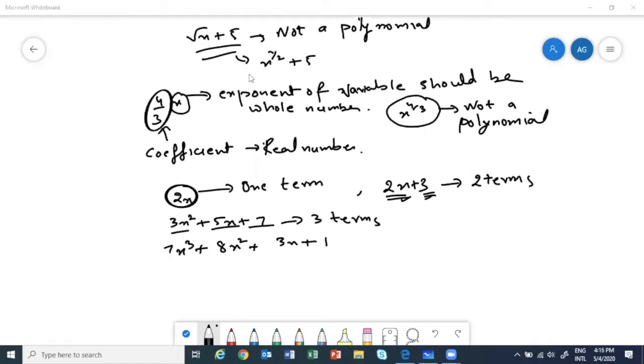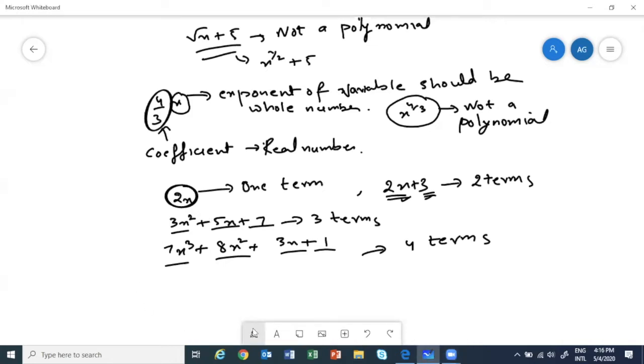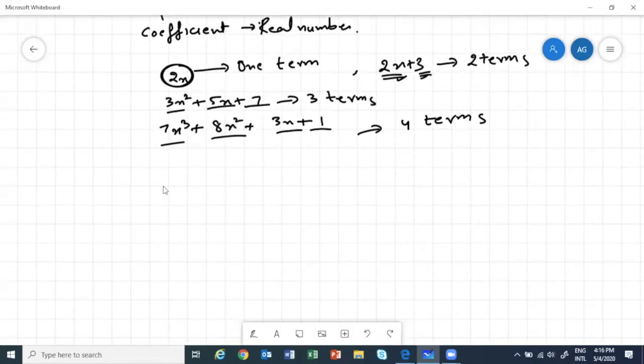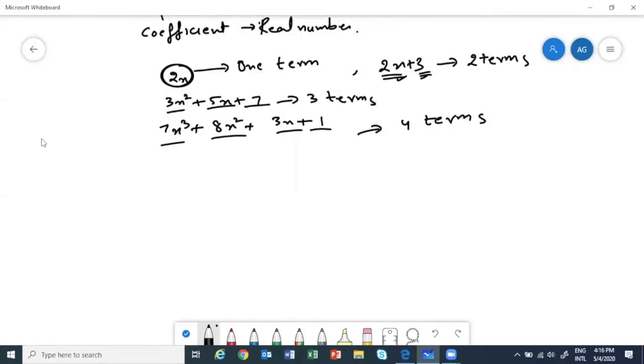Now see the next one, how many terms? One, two, three, four. It has four terms. Clear? When I talk about terms, meaning how many terms a polynomial has, we can count and check. Okay, good, all of you got it. So when I use the word term, it means how many terms a polynomial has. Clear? Now based on the number of terms a polynomial has, let's classify them.